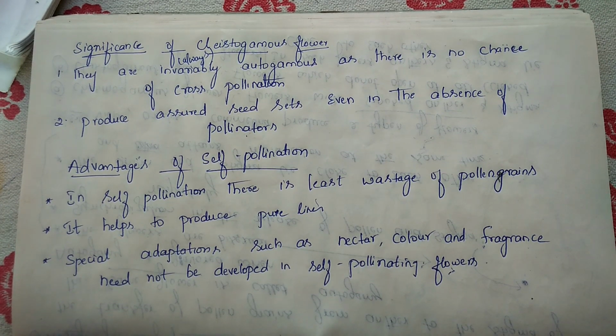In our previous class, we discussed pollination and types of pollination. The first type is self-pollination, where the transfer of pollen takes place from the anther to the stigma of the same flower, and it happens only in a bisexual flower. Yesterday we discussed this.